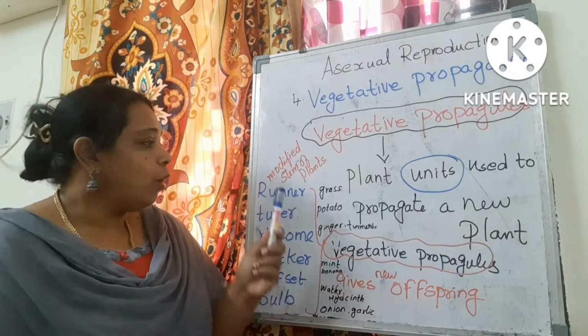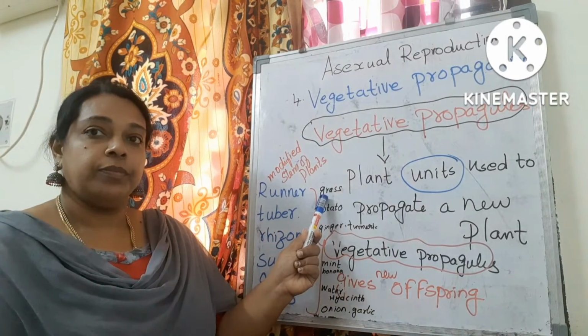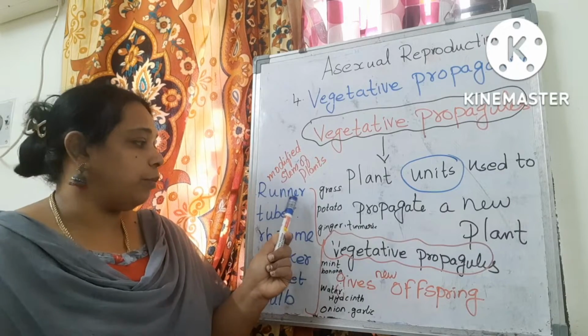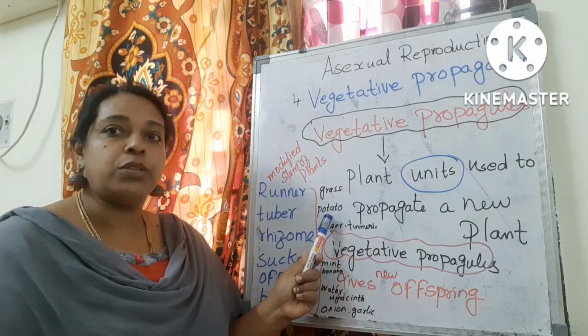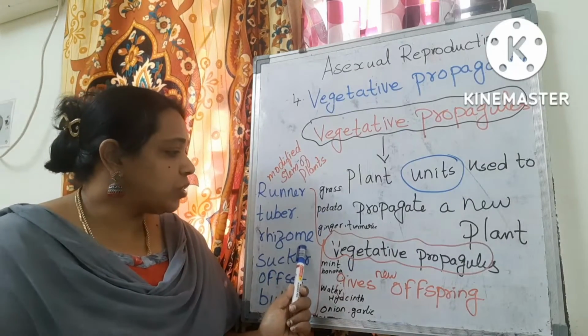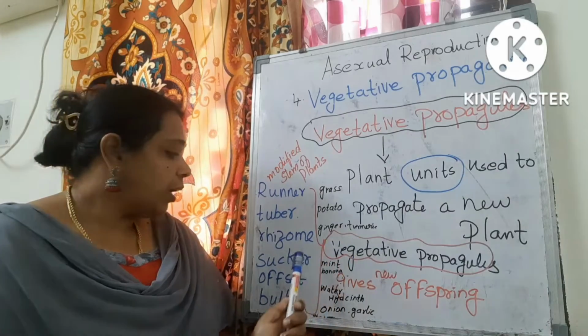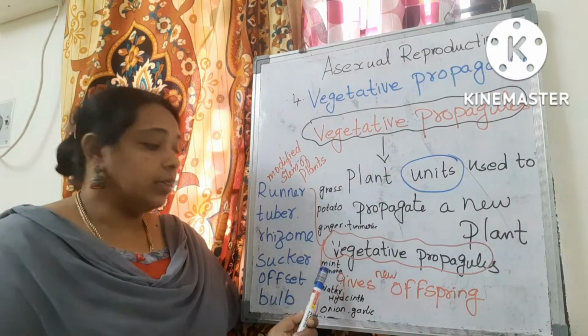Let's see, what is a runner? A runner's example is grass. It is a subaerial stem. For tuber, the examples are potato and sweet potato. For rhizome, ginger and turmeric are the examples.